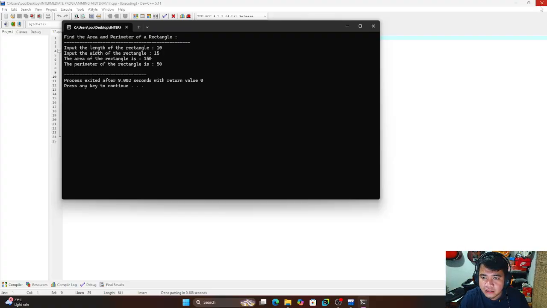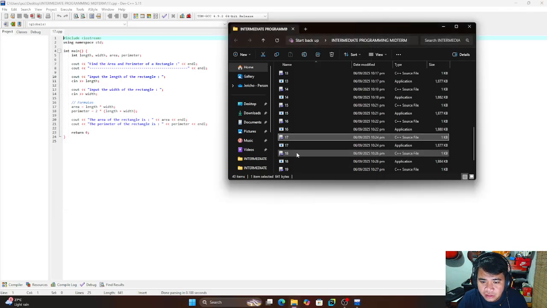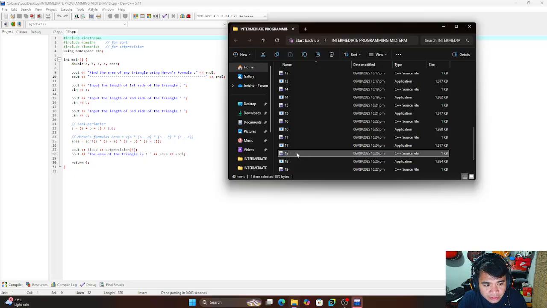Okay, the next one is 18. 18. Triangle area using Heron's formula. This program uses Heron's formula to find the area of a triangle when the lengths of all three sides are given.